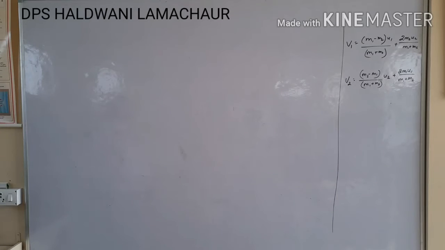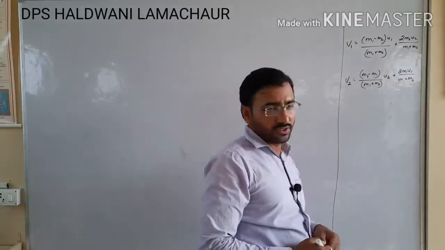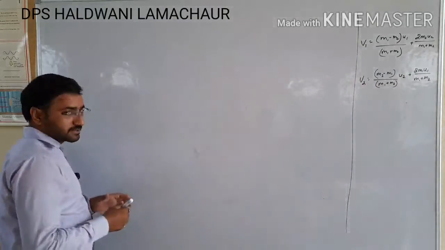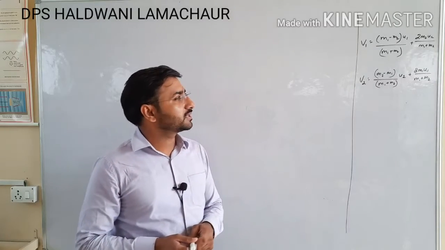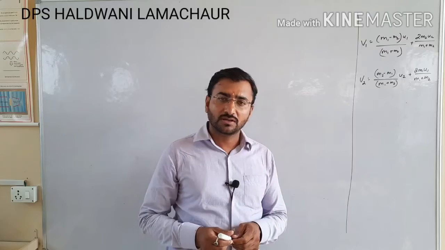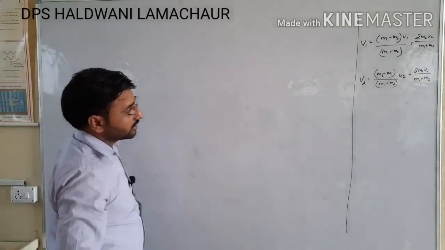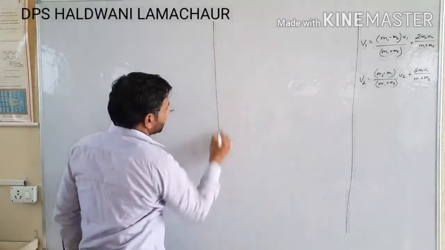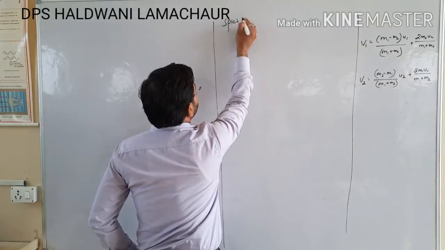With these we can easily calculate the velocities v1 and v2. Now, after these two formulas, I will discuss some special cases today, and after that we will talk about inelastic collision in one dimension, then elastic collision in two dimensions. So let's see, students. The values of v1 and v2 are in front of you, so I will start this topic from here. So, the special cases which I will discuss.